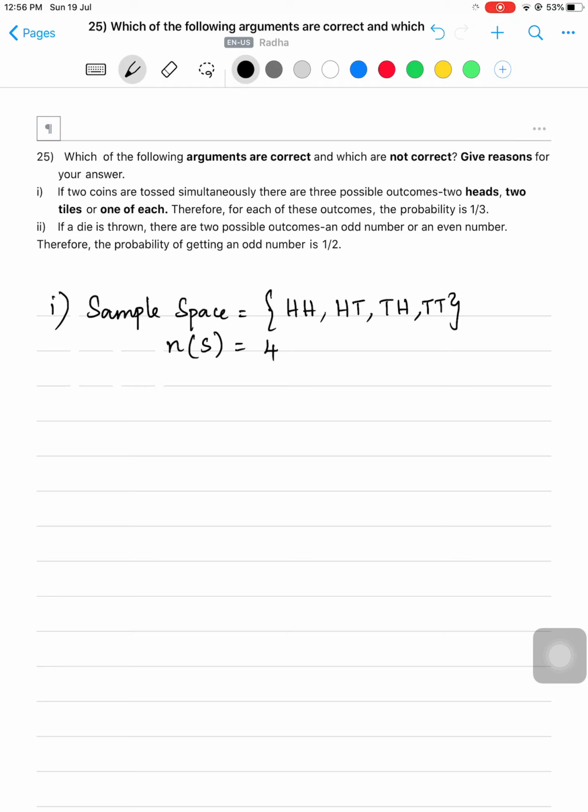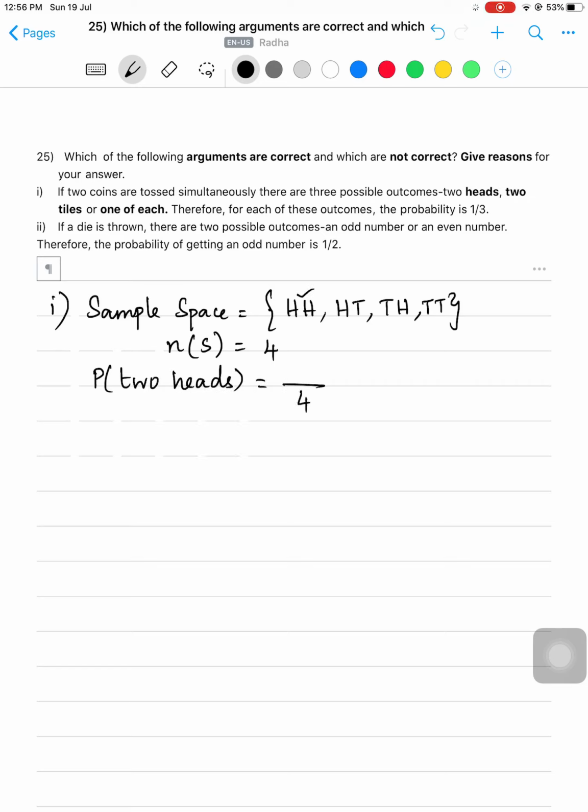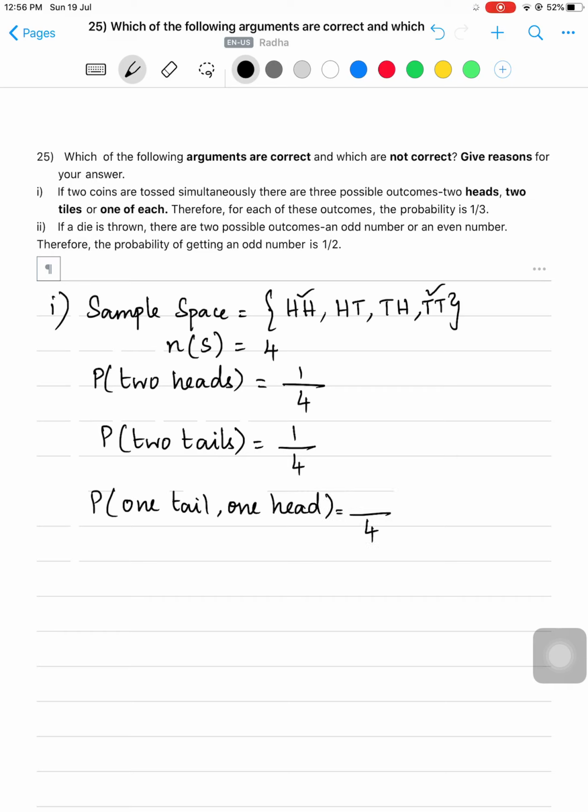Whether the argument is correct or not, for that first we have to check what is the probability of getting two heads. Out of 4, how many two heads are there? Only one. So 1 by 4. And what is the second one? Probability of getting two tails. So here out of 4, how many two tails are there? There is only one. So 1 by 4. What is the third one? Probability of getting one of each. That is one head and one tail, or one tail and one head. So out of 4, one head, one tail, there are two possibilities, HT or TH. So 2 by 4. But what is it that they mentioned? The probability is 1 by 3. But here we are getting 1 by 4 or 2 by 4.